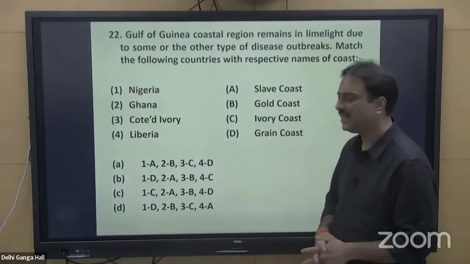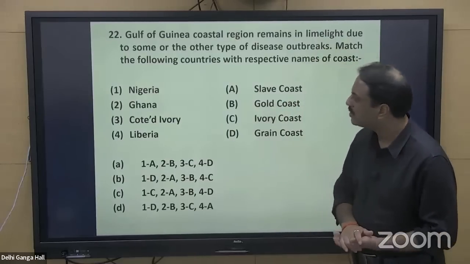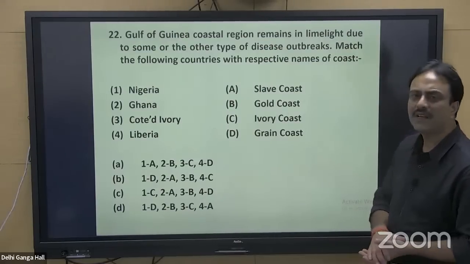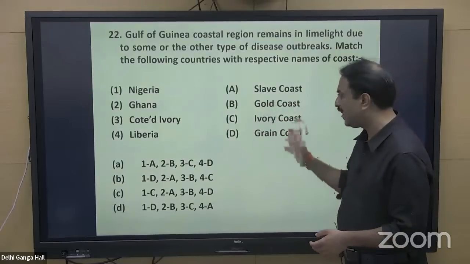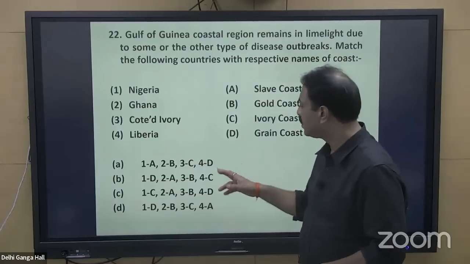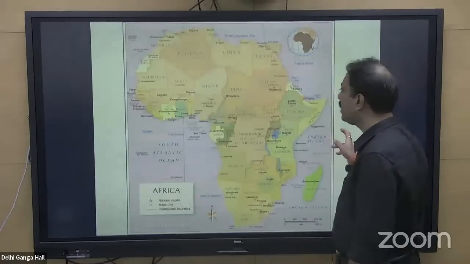So Nigeria, as I told you, will go with Slave Coast, Ghana with Gold Coast, Cote d'Ivoire with Ivory Coast, and Liberia with Grain Coast. It simply means that all the 4 options are correctly matched. 1 will go with A, 2 with B, 3 with C, and 4 with D. So option A, for apple, shall be the right answer to this particular question.